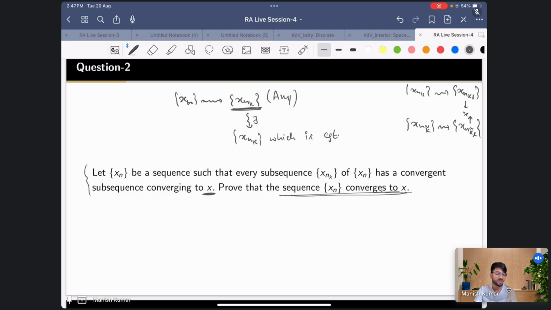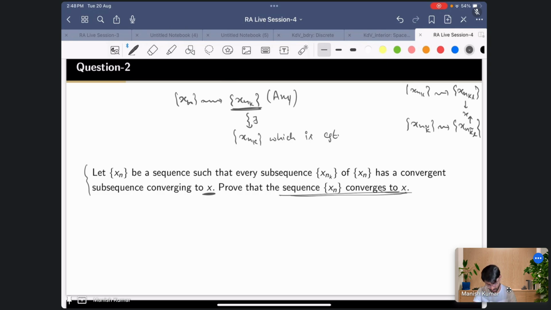We just have one assumption, that every subsequence has a convergent subsequence, all converging to the same limit. Then the original sequence is also converging to that common limit x. That's the outcome of such a property of the sequence.